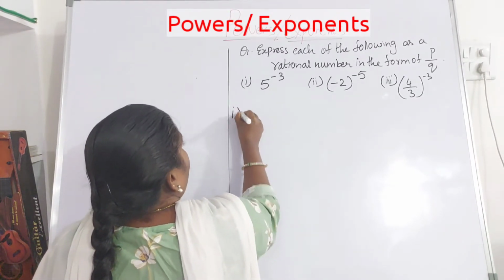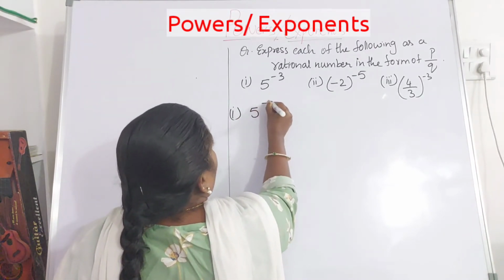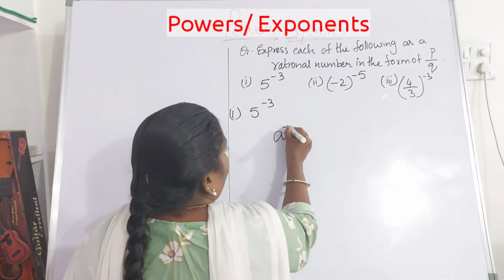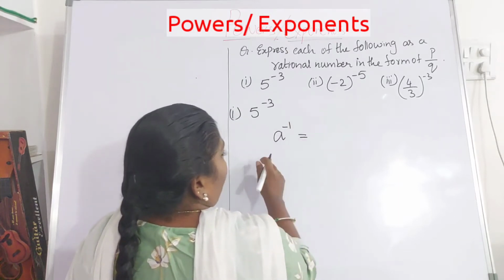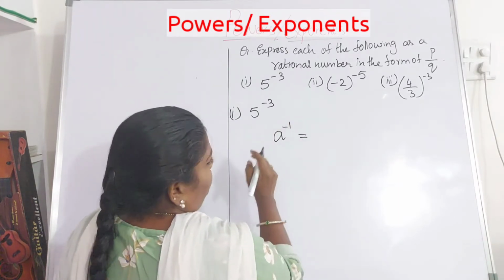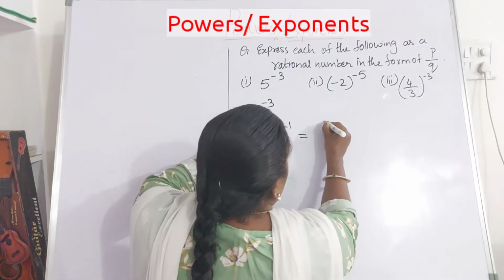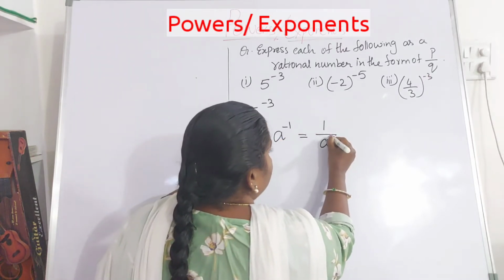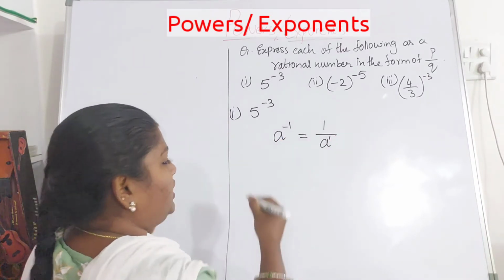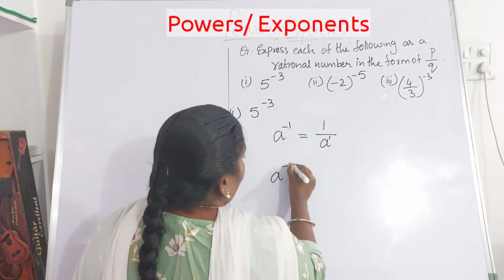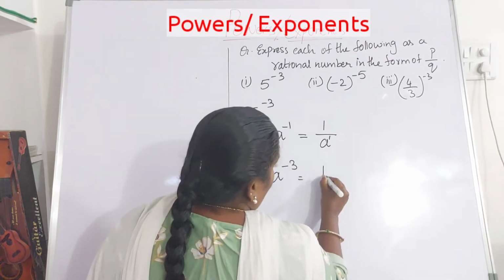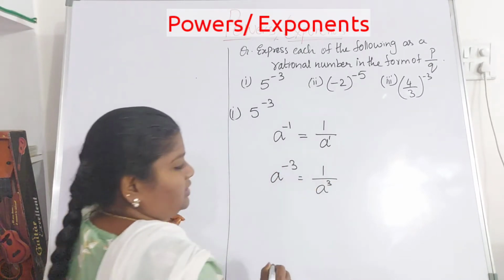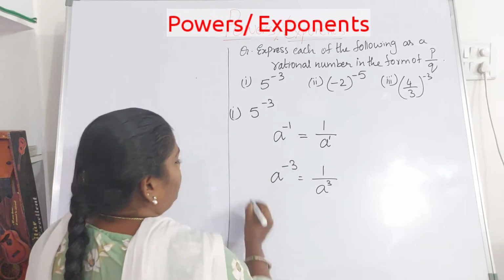The first one, 5 to the power of minus 3. Now a to the power of minus 1, that is any number to the power of a negative number, is nothing but 1 by a to the power of 1. In case you have a to the power of minus 3, it is nothing but 1 by a, and the power is 3, so it is written as a cubed in the denominator. Now take the problem.